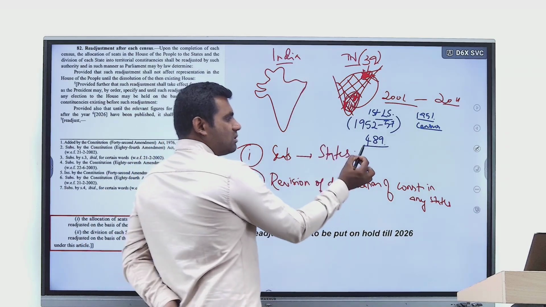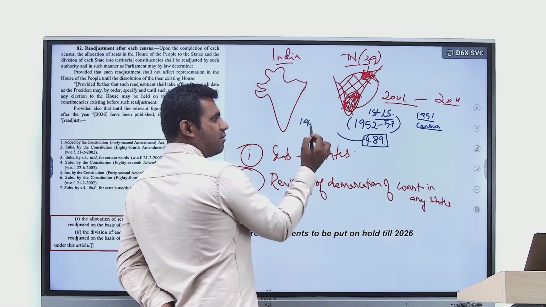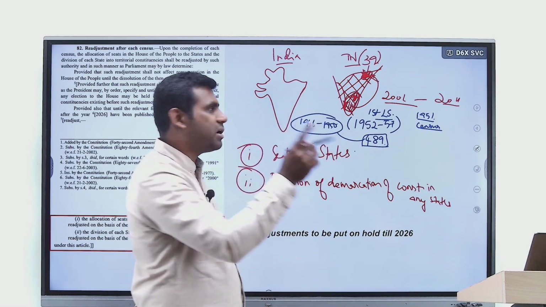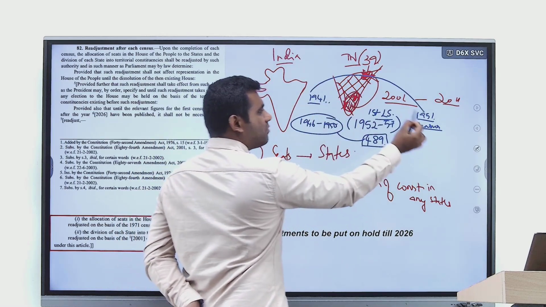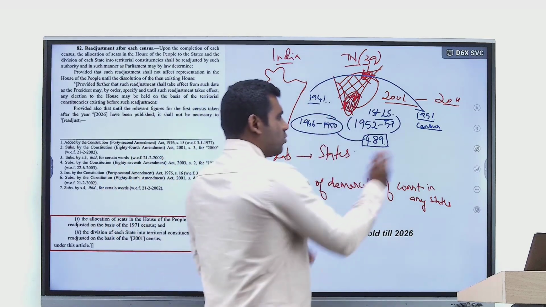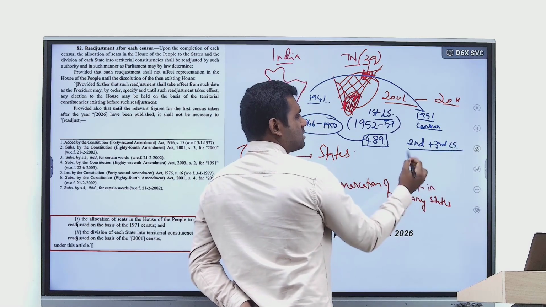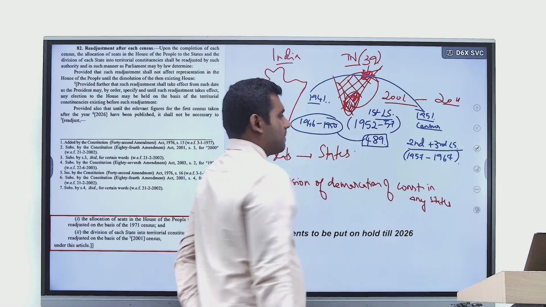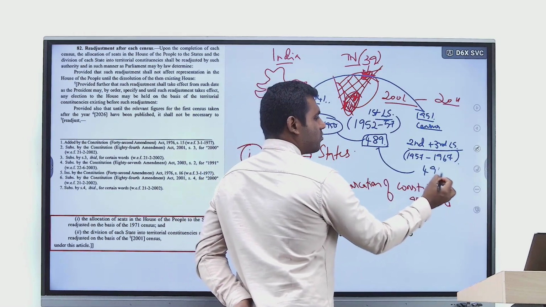Why? Because this 489 was fixed when the Constitution was made. When was the Constitution made? From 1946 to 1950, right? In these 4 years, the population estimate was based on the 1941 census. But from 1941 to 1951, there was an increase in the population. So in the second Lok Sabha, as well as the third Lok Sabha, which existed from 1957 till 1967, you will find that the total number of seats had increased to 494.